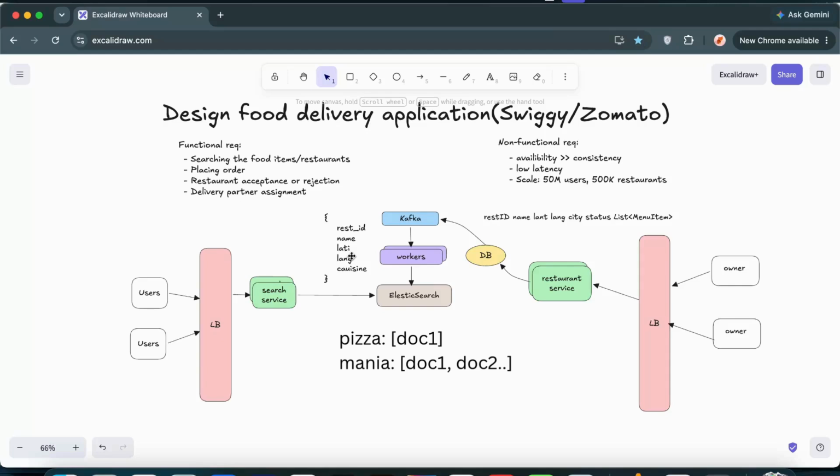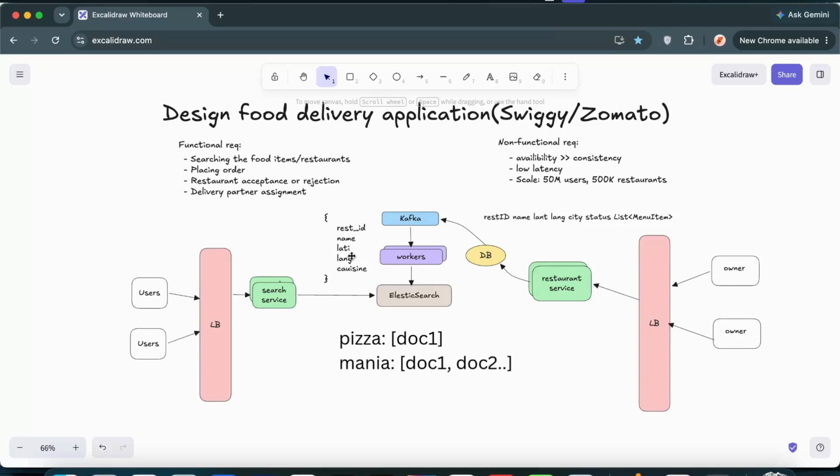So pizza is tied with document ID one. Mania is also tied with document ID one, and this information is what Elasticsearch maintains. Now instead of the document being tied with pizza, here Elasticsearch uses an inverted index. So this pizza is basically tied with these document IDs. Okay, this is how the data generally gets stored in Elasticsearch.